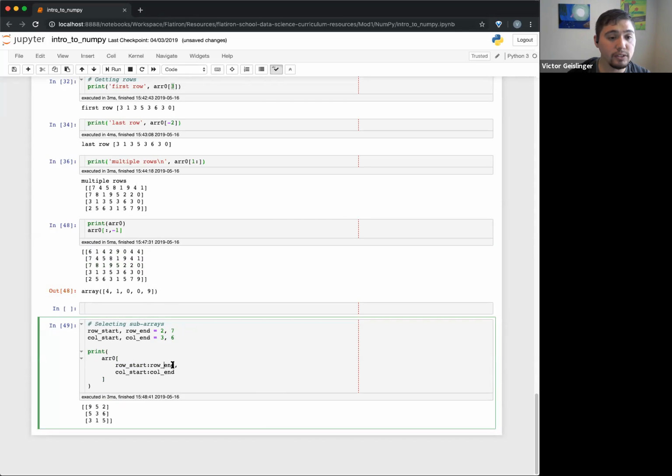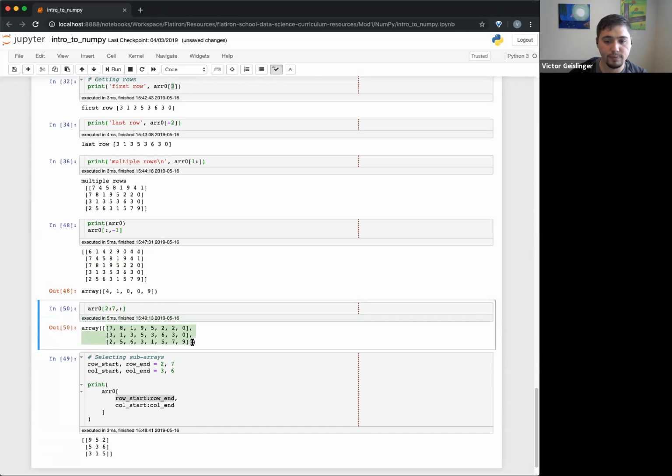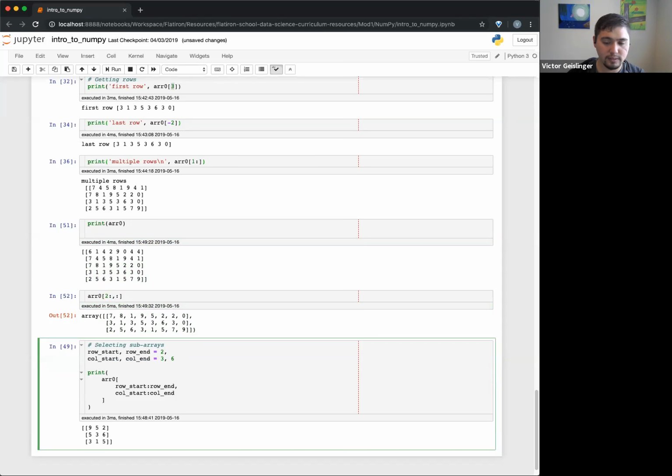But you can see I'm getting these different dimensions right here, going from this start to this end. Essentially what I'm doing is R0 going from 2 to 7, and I'm just going to get everything. That's my very first part. There's my full array. You can see this right here, I'm going from 7819, and then getting all of those columns. I don't know why I put 7 here. That's what's throwing me off. See, past Victor is weird. I don't know what he was doing.